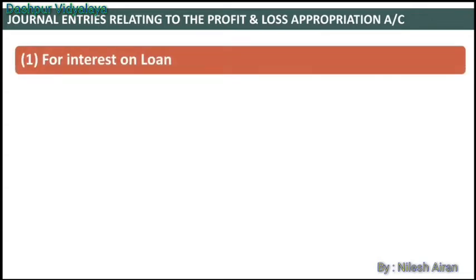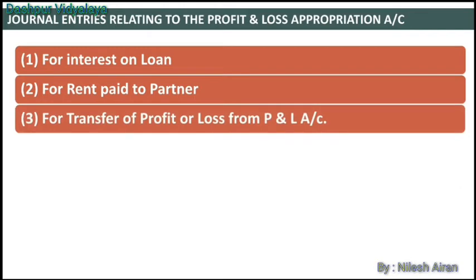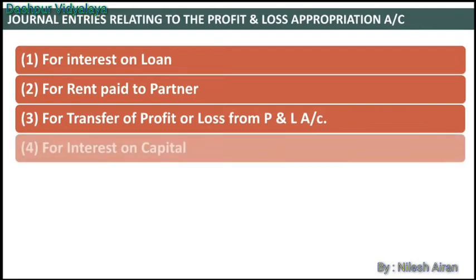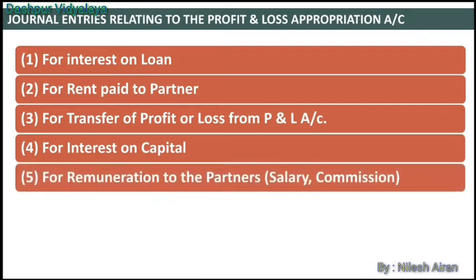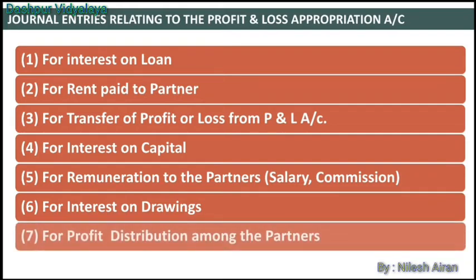Different journal entries which are passed in the partnership fundamentals are for interest on loan, for rent paid to the partners, for transfer of the profit and loss from profit and loss account to the profit and loss appropriation account, for interest on capital, for remuneration to the partners like salary, commission, etc., for interest on drawings, and for profit distribution among the partners.